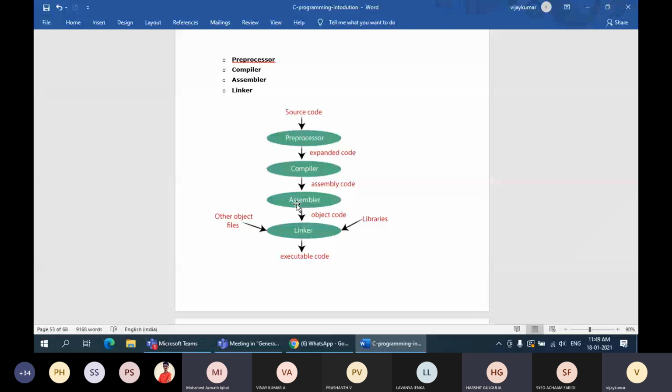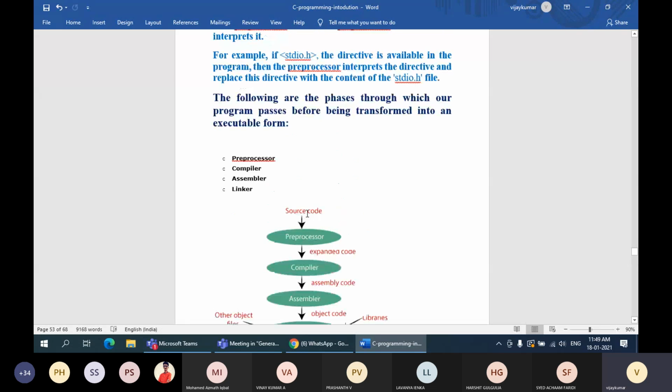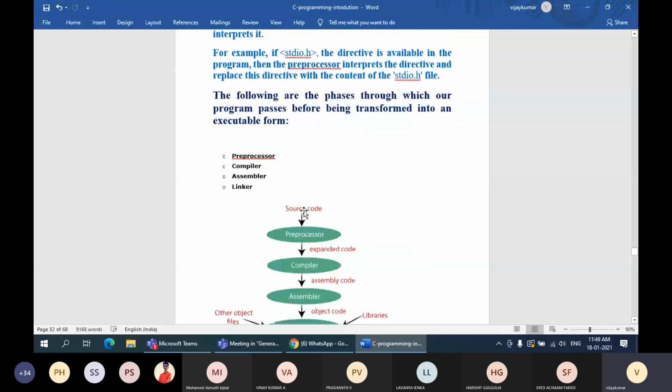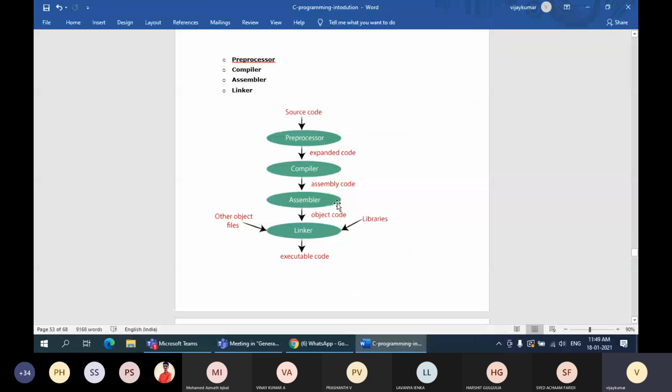After every compilation, the format of the files that come into the picture is called obj files, right? So all the library files, which are there as .h files, will contain these object code files. Those object code files are brought into the program.